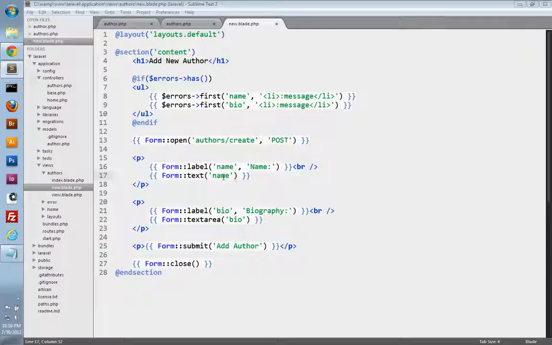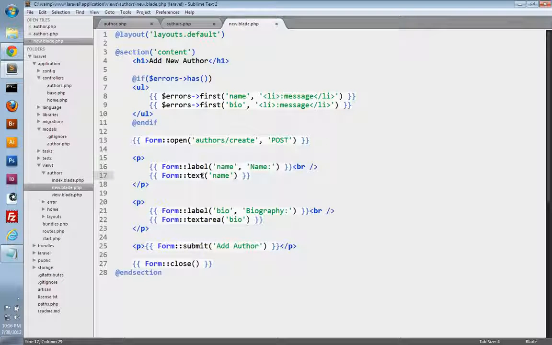Now we just need to make sure that our form fields are remembering whatever the user typed into it. So after the form validation, if it comes back and it fails, it needs to repopulate the form with the old input data that they originally typed into the form so that they don't have to retype it over.